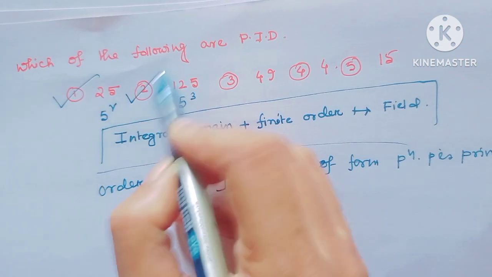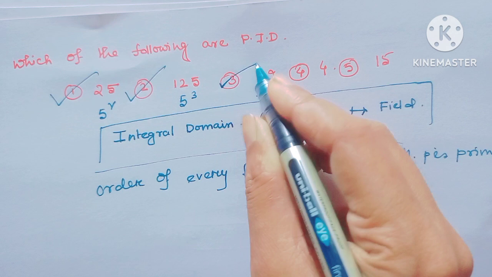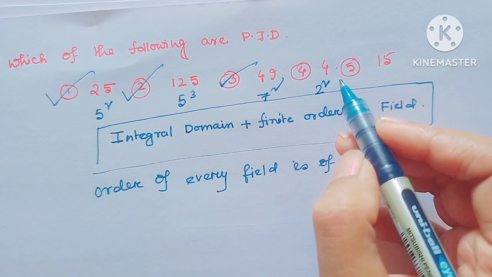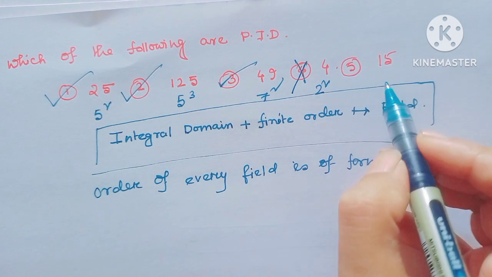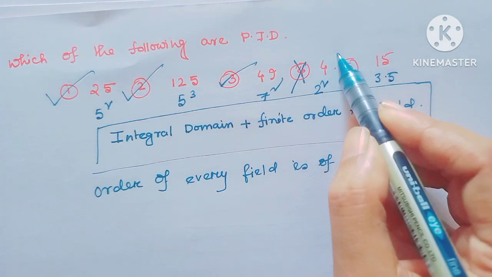So Z_2 is a P.I.D. Similarly 49 is 7 squared, so this is also a P.I.D. 4 is 2 squared, which is not a prime number, so Z_4 is not a P.I.D. 15 is 3 into 5. This does not look like p to the power n. So this is not a P.I.D.